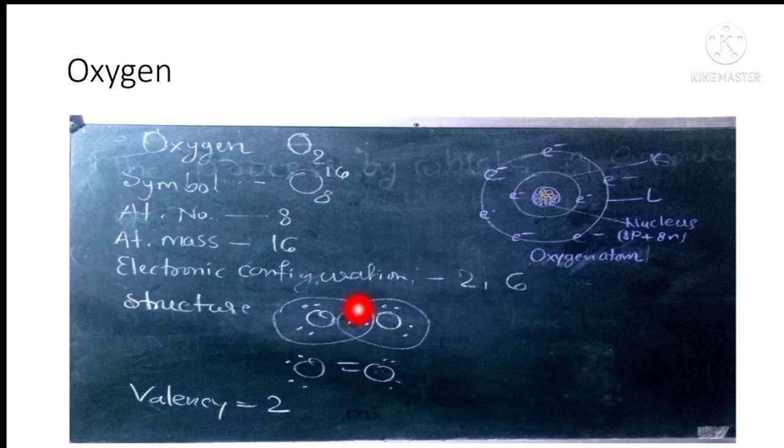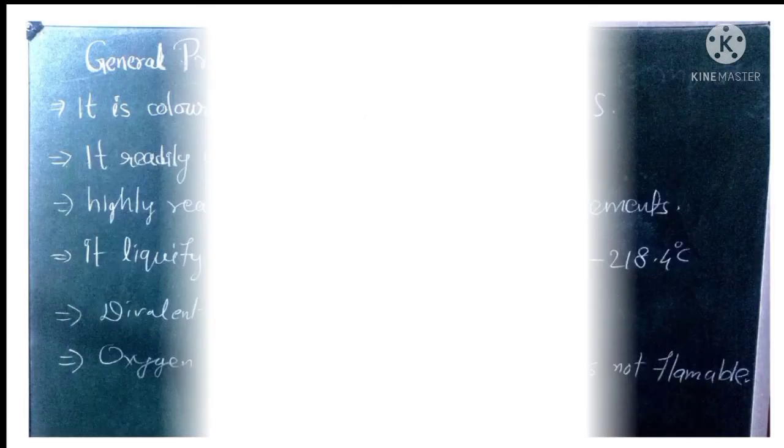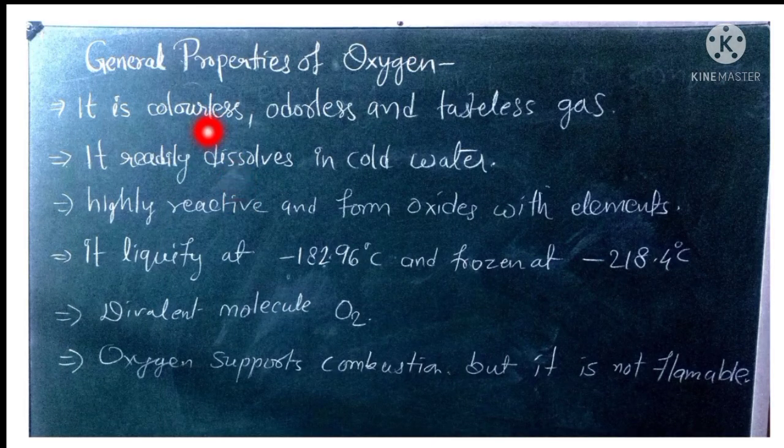There is a double bond. Here you can see it's a double bond, and it's present in the form of O2, a diatomic molecule. General properties: it is a colorless, odorless and tasteless gas. It is readily soluble in cold water, means it does not dissolve in much quantity. Highly reactive and forms oxide with all elements. Approximately, if you leave the inert gases, it forms oxide with everything else.